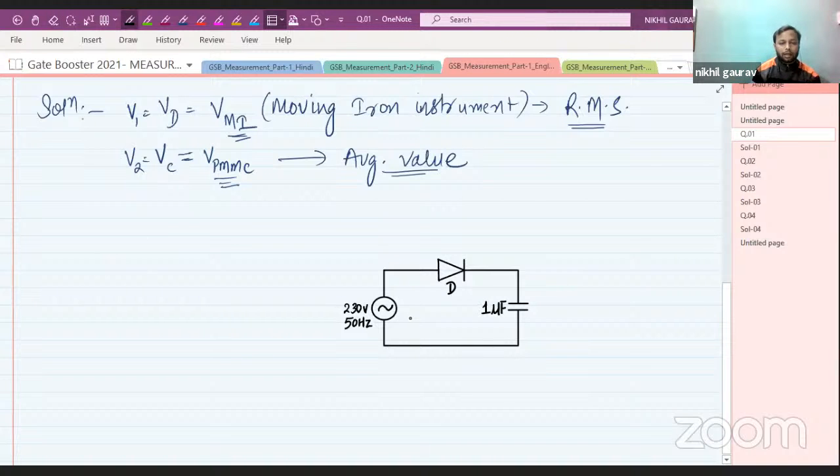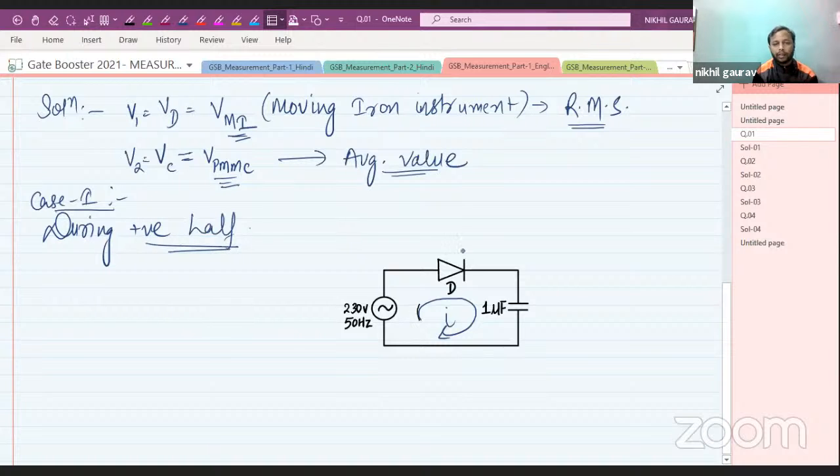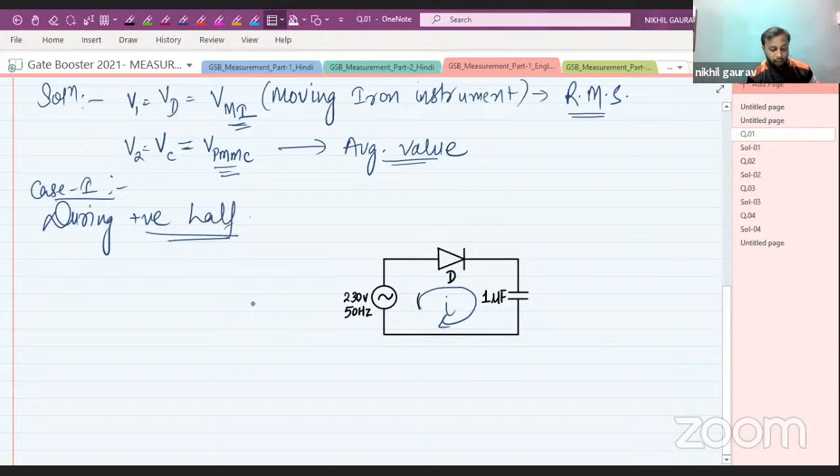So let us analyze the circuit and find what will be the voltage across the diode and the voltage across the capacitor. Let me take the current in the loop as I. During the positive half cycle, let me take it as case 1. During the positive half cycle, will the diode be on or not? Everyone has to answer.